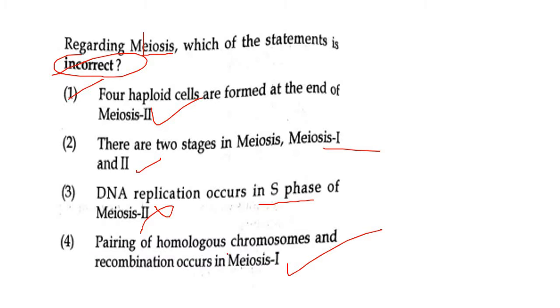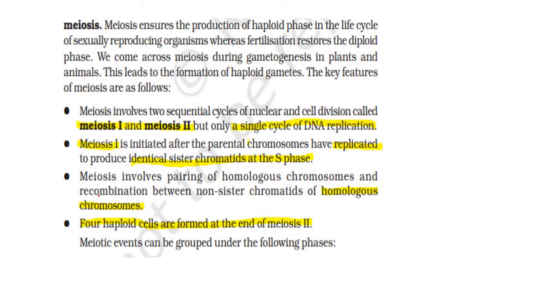The explanation for this, I don't think I have to give it. We'll see why the other statements are right or wrong. So here is the explanation, where the meiosis involves 2 sequential cycles, 1 and 2, understood, but only a single cycle of DNA replication. So this DNA replication happens in which stage?